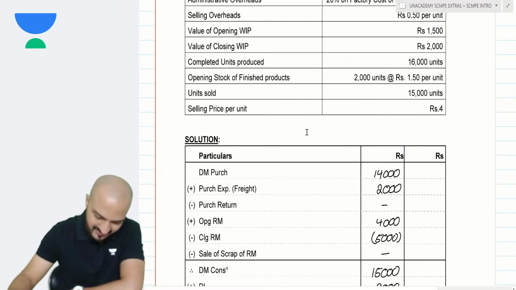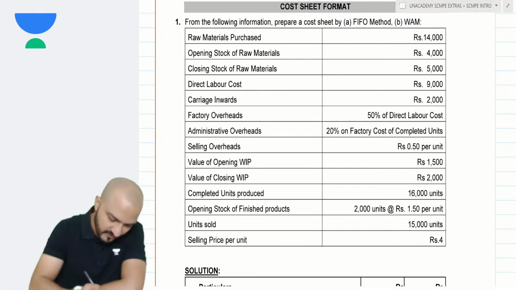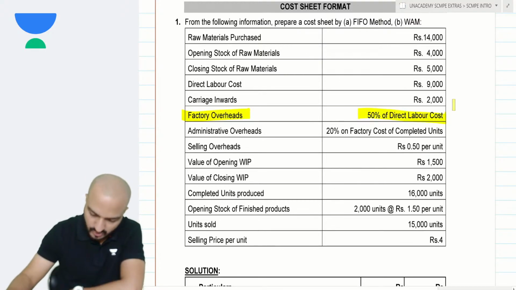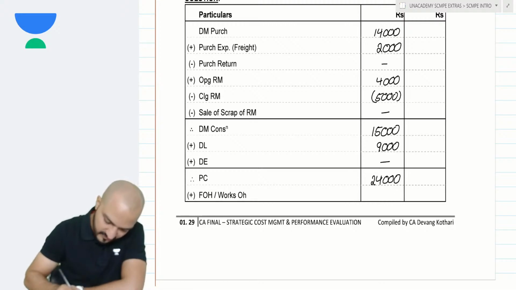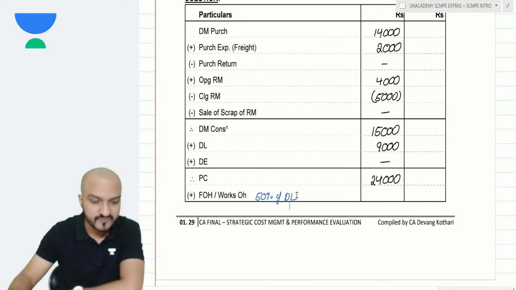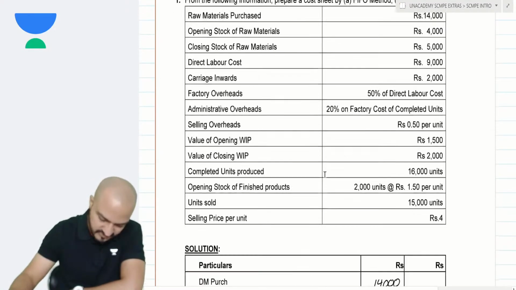Factory overheads you are given over here, and they say that factory overheads is 50% of direct labor cost. Let me just mention that formula here. Factory overheads is 50% of direct labor.